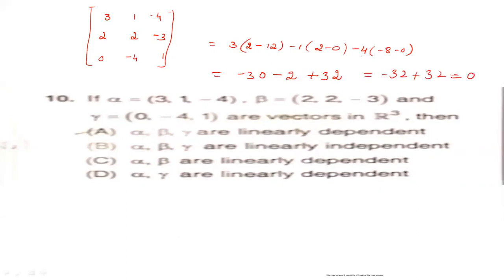If the determinant of a matrix is equal to 0, it is linearly dependent. If not equal to 0, then it is linearly independent. Here we get the determinant 0, therefore option A is the right answer. Alpha, beta, gamma are linearly dependent.